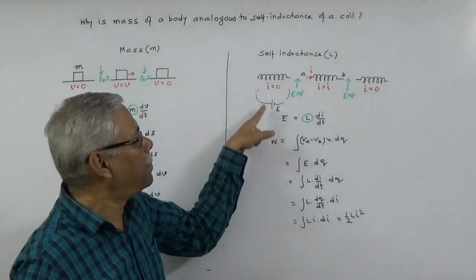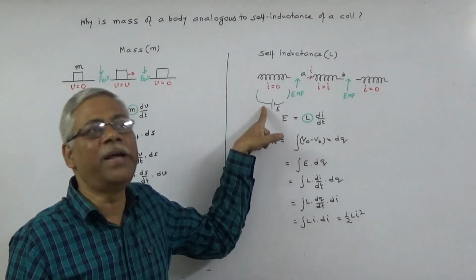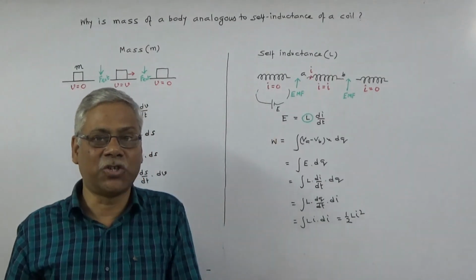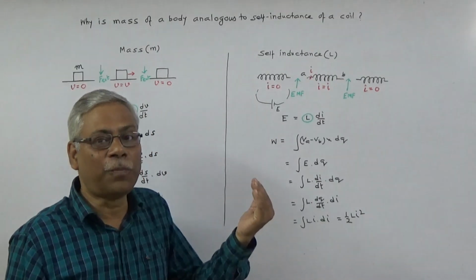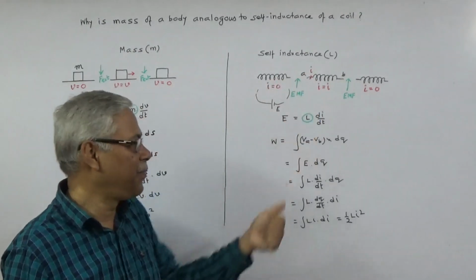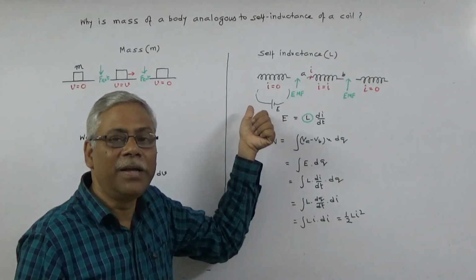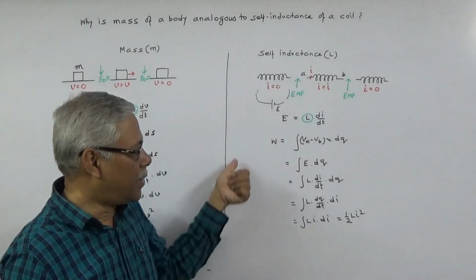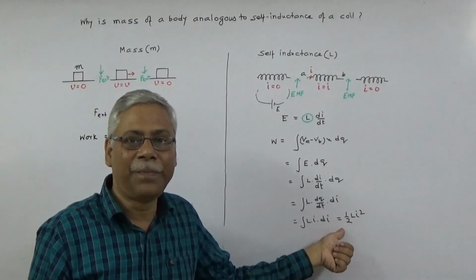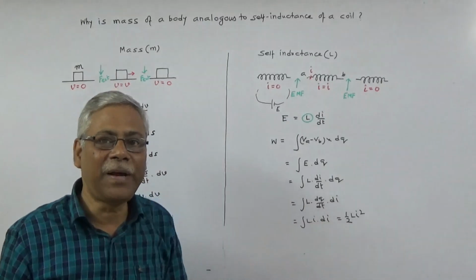So this external force exerted by the external source of EMF does work against the force of opposition exerted by the self-inductance of the coil, and the work done by the external EMF remains stored, or gets stored, as energy, and the magnitude of this energy is half L i square.